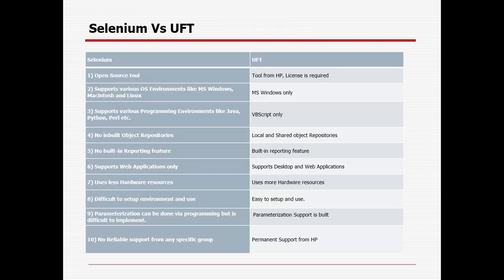Now some of the differences, because UFT is a major tool and Selenium is a major tool. Selenium is open source, UFT is a licensed tool, right? Selenium supports different operating systems, and UFT or QTP supports only MS Windows. Selenium supports different programming languages, UFT supports VBScript. There is no object repository or reporting feature available in Selenium, but UFT is a licensed tool and this feature is already available. Selenium primarily supports web applications, whereas UFT supports desktop and web applications.